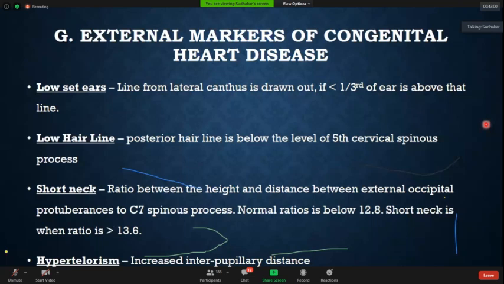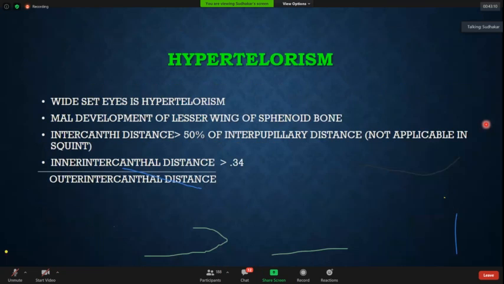And hypertelorism, I think this is one thing which is important. Some people tell us hypertelorism is increased interpupillary distance, measured between the midpoints of the pupils. Now, how do you calculate it? What we do is the inner canthal and the outer canthal: the ratio between the inner intercanthal and the outer intercanthal, if it is more than 1.34, then it is known as hypertelorism.